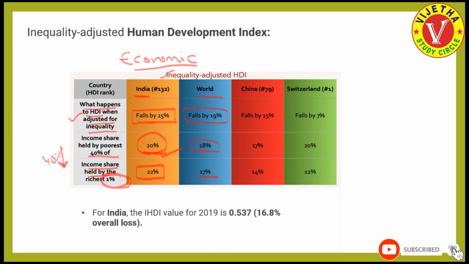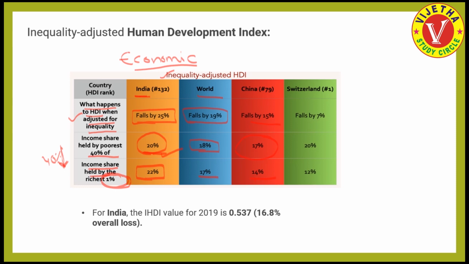In China, it falls by 15%, and 17% is held by the poorest 40%, and nearly 14% is held by the richest 1%.